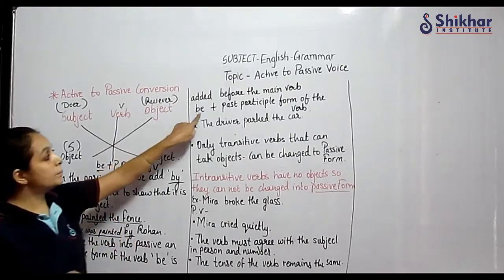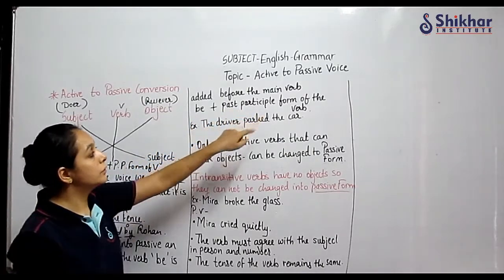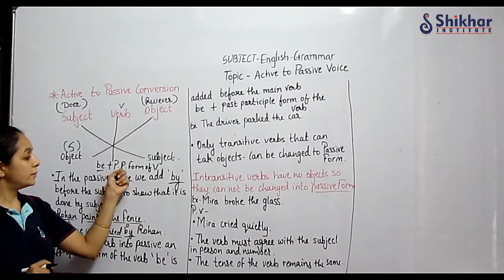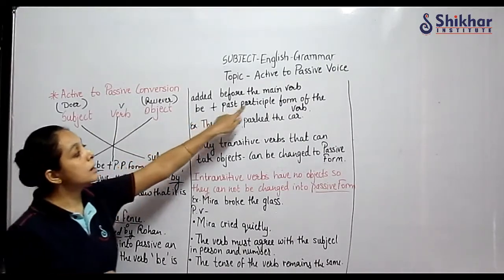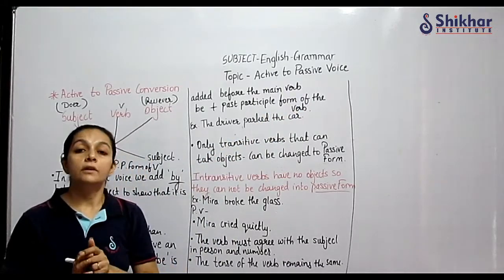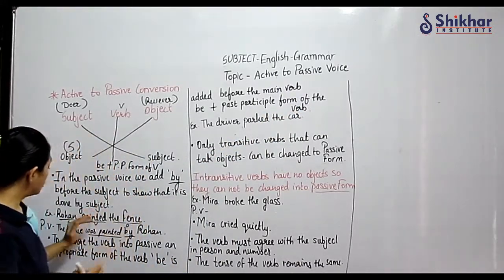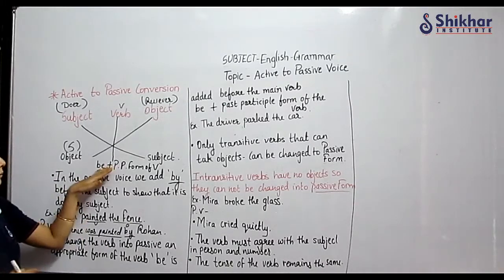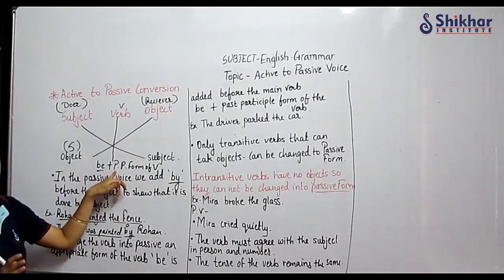Correct? Be plus past participle form of the verb. The same I have written here, but I have written in short: PP form of the verb, that is past participle form of the verb. So what we have learned here is that from active voice to passive voice, when you are changing it, the verb will take be plus past participle form of the verb.